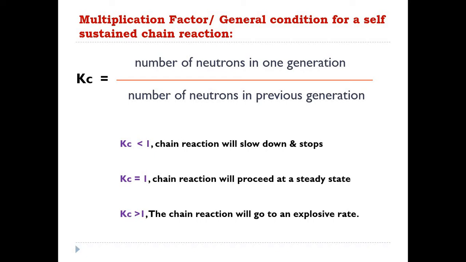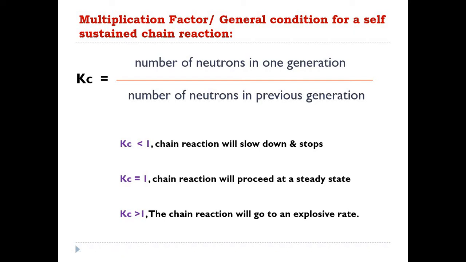Now, depending upon this formula, three conditions are possible. What are the three conditions? Say the number of neutrons in the present generation is more compared to the previous generation.